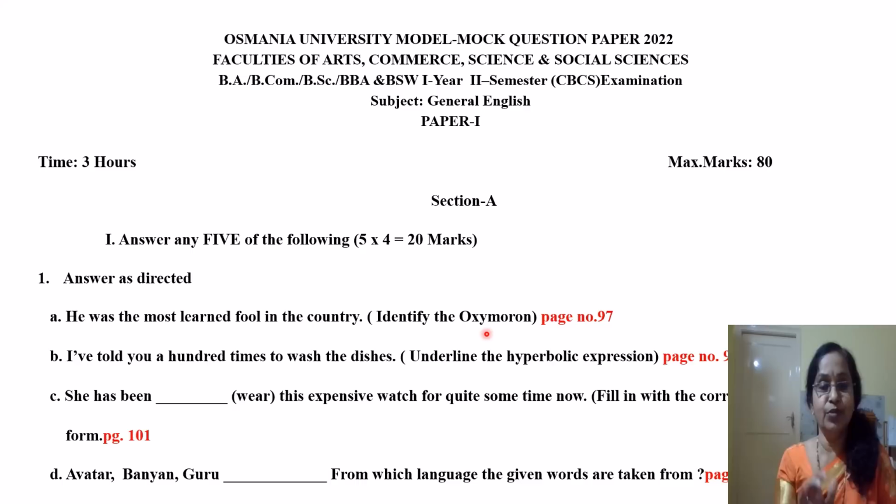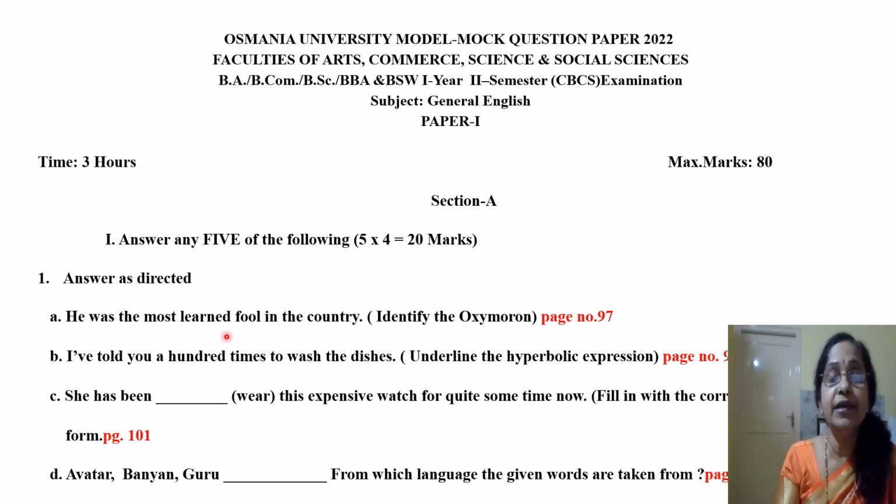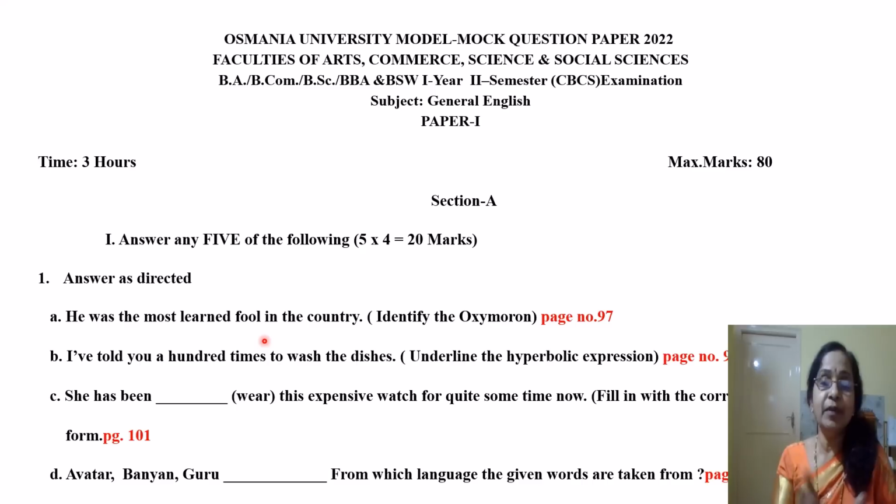So if you look at this sentence, the oxymoron is learned fool. Learned is a wise person and fool is an unwise person. These are two contradictory terms which are placed side by side. So that is called an oxymoron. It's given on page number 97. All of you can just revise all the oxymorons given on the same page.